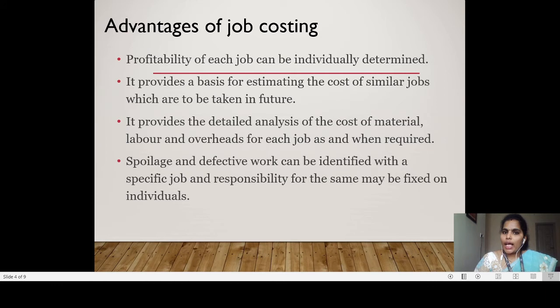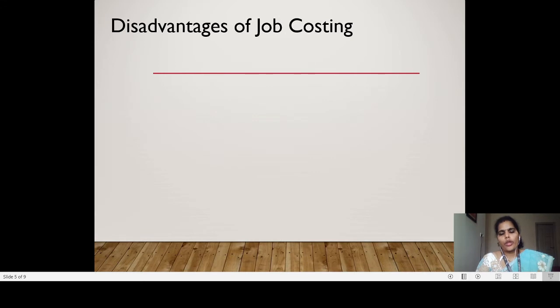And the last one: the wastage or spoilage can be easily identified. How much wastage was incurred for job number 1, how much for job number 2. On the basis of that they can take measures to control the wastage and spoilage.